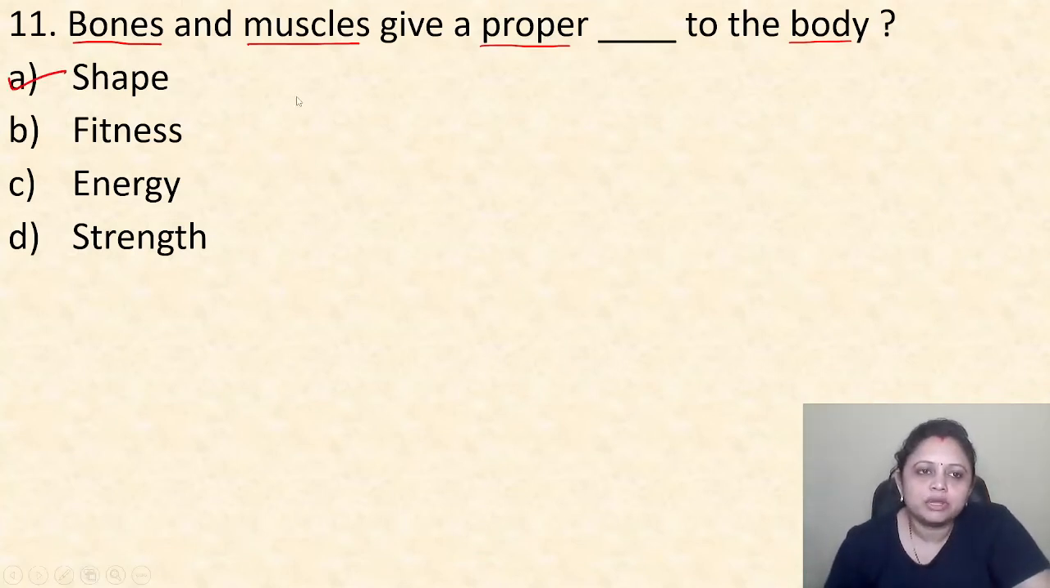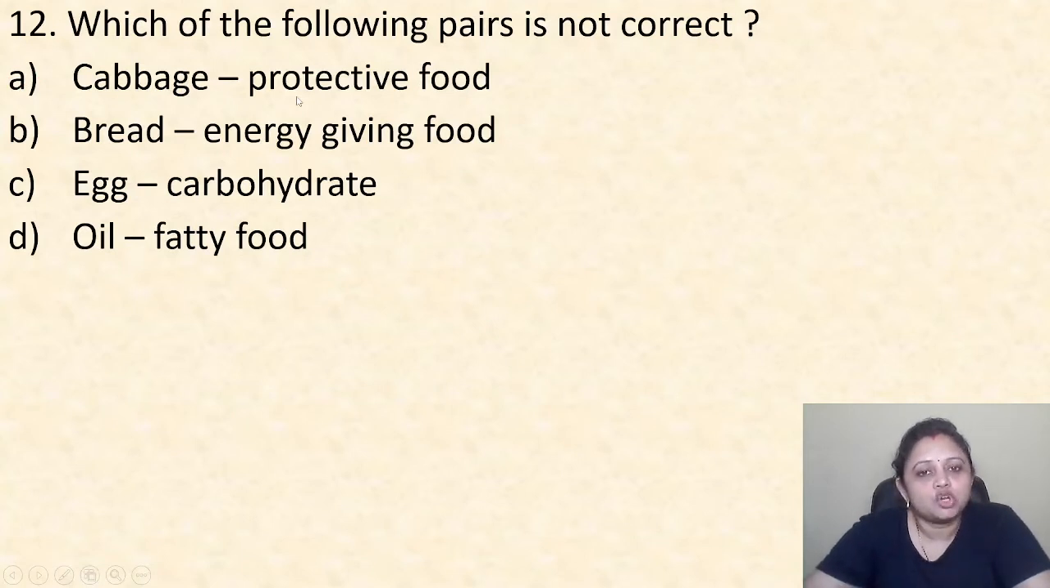Yes. Coming to the next question, which of the following pairs is not correct? Option A, cabbage, protective food. B, bread, energy giving food. C, egg, carbohydrate. D, oil, fatty food. So cabbage, it is a vegetable, it is a protective food. Okay, this one is correct. Bread, energy giving food. Yes, this is also correct.